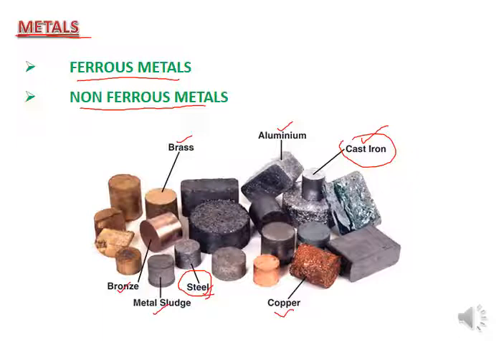If we talk about construction purposes, then aluminium, brass, copper, and bronze may be used in construction, but not as building or structural components. If we talk about structural components, then for designing a building we need a properly designed material, a ferrous material, that is called steel.